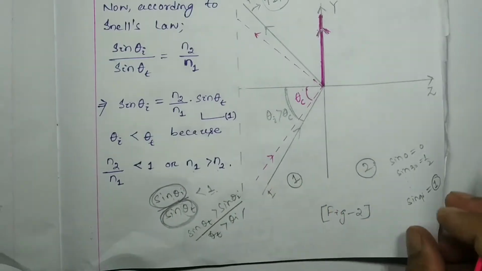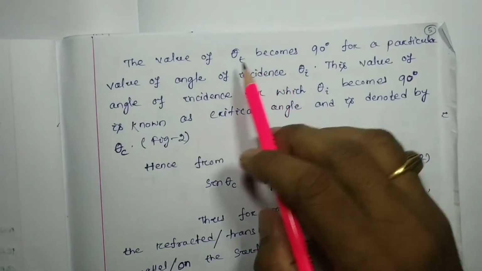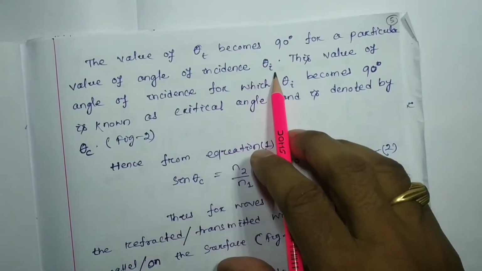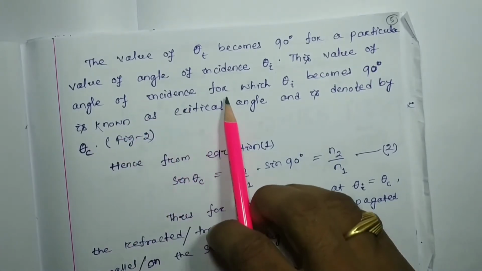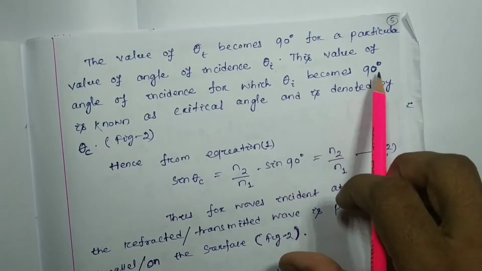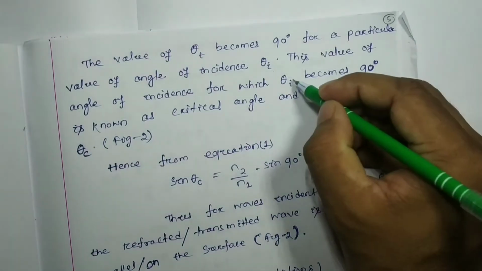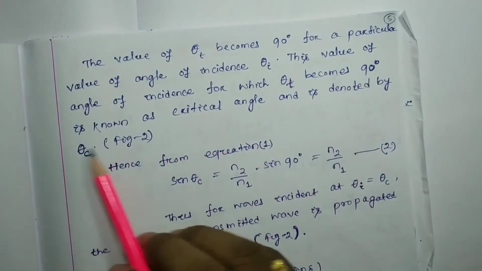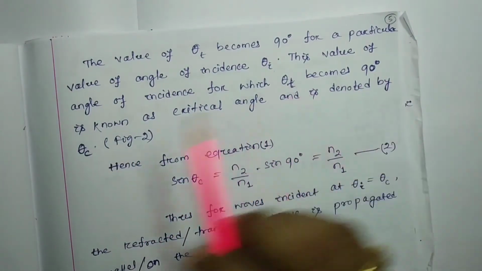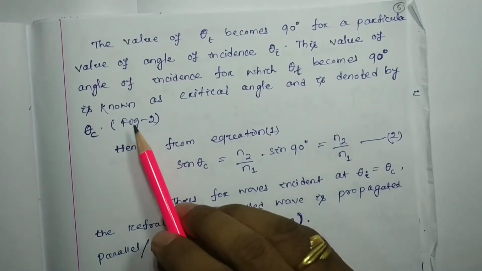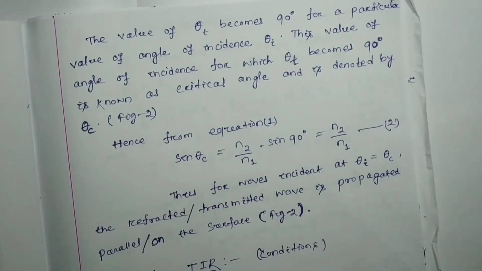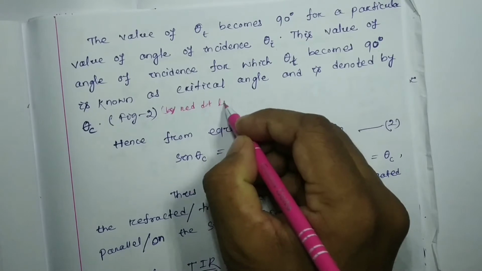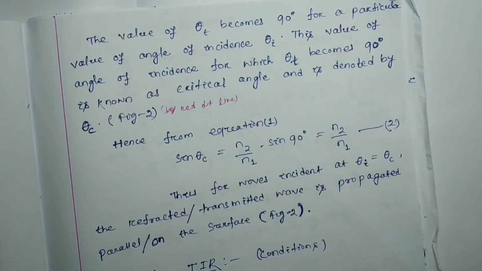Now the value of theta t becomes 90 degrees for a particular value of the angle of incidence theta I. This value of the angle of incidence, for which theta t becomes 90 degrees (mistakenly I have written theta I), is known as the critical angle, and it is denoted as theta c. It is also represented in figure 2 by the red dotted line.